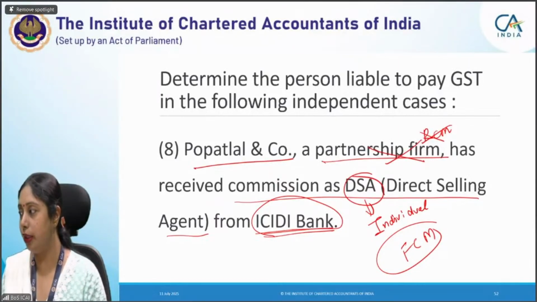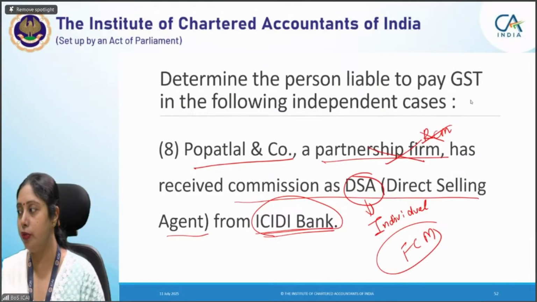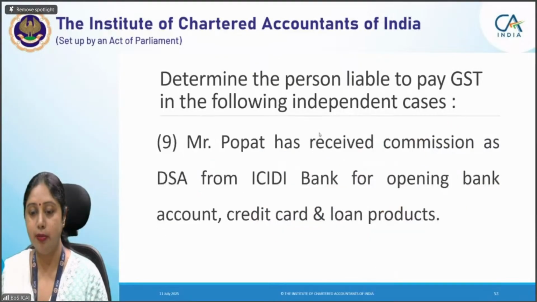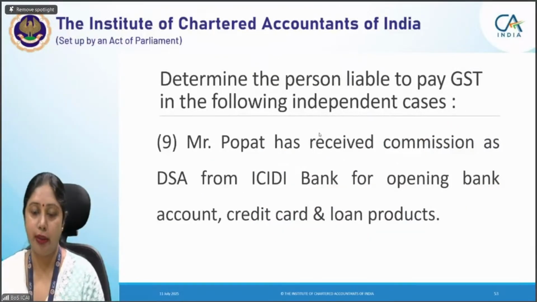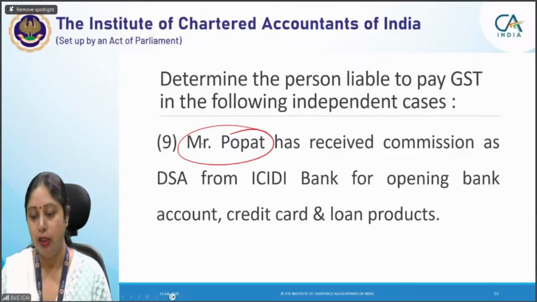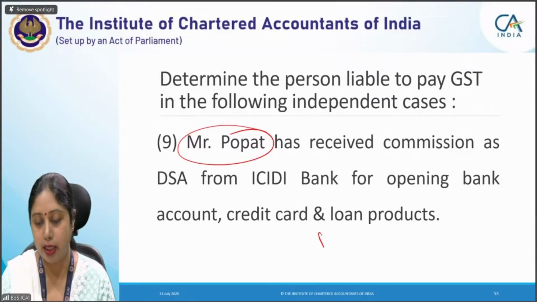इसीलिए, yes, Shifi Mole has also found it out, मतलब correctly pointed it out. And Ms. Pooja was also right that this should be taxed under forward charge mechanism because it's not an individual direct selling agent. Now if Mr. Popat has received, this question is clear, very simple now because अब Mr. Popat आ गए तो he is an individual. So here the RCM will apply.